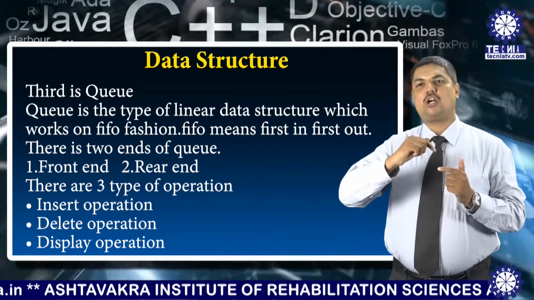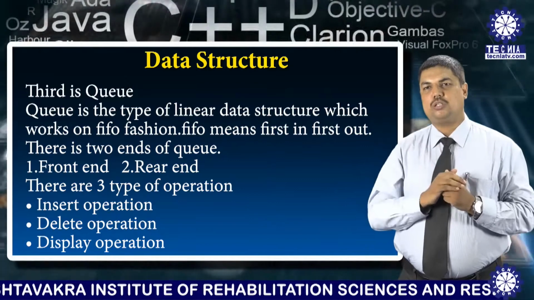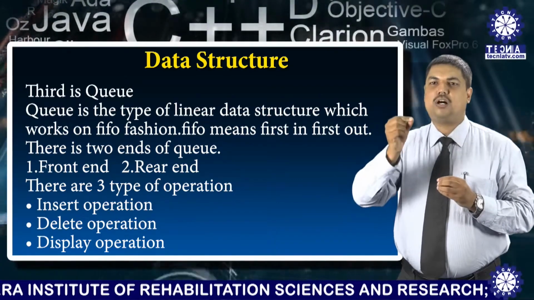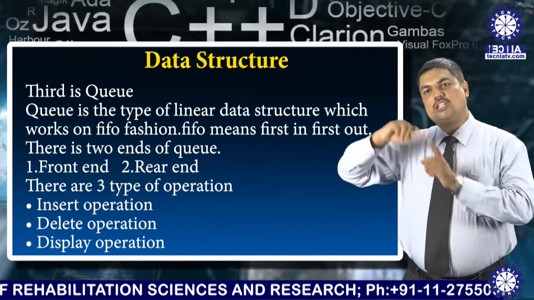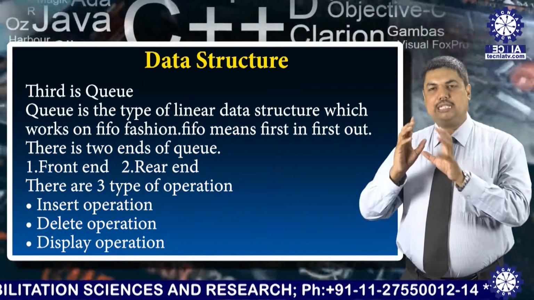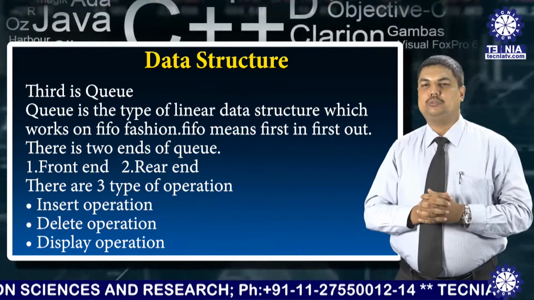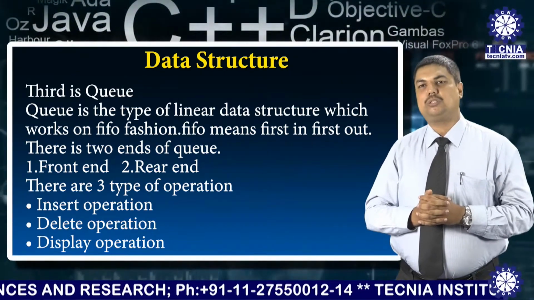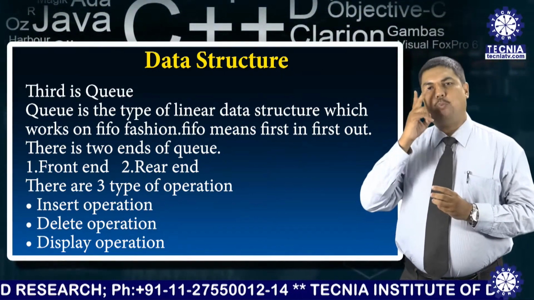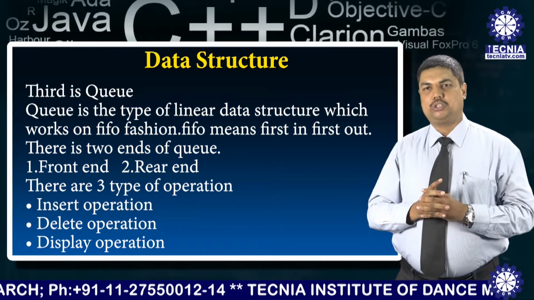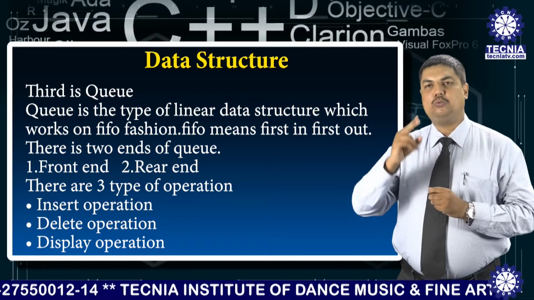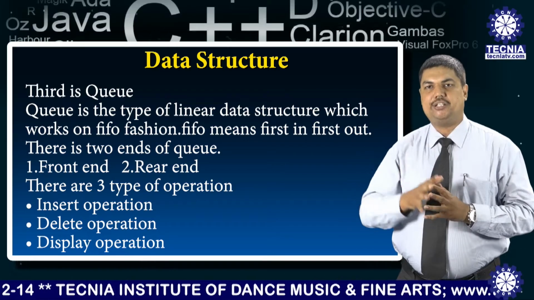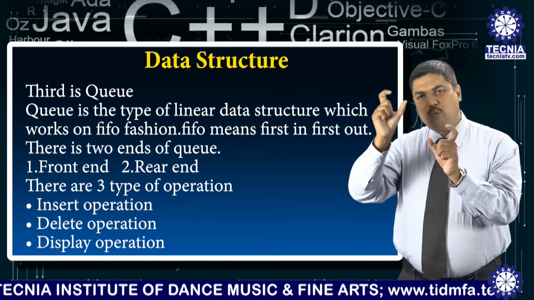FIFO means first in, first out, meaning the person who comes first is served first. This is known as the queue. There are mainly 2 points in a queue: first is the front end, and second is the rear end.